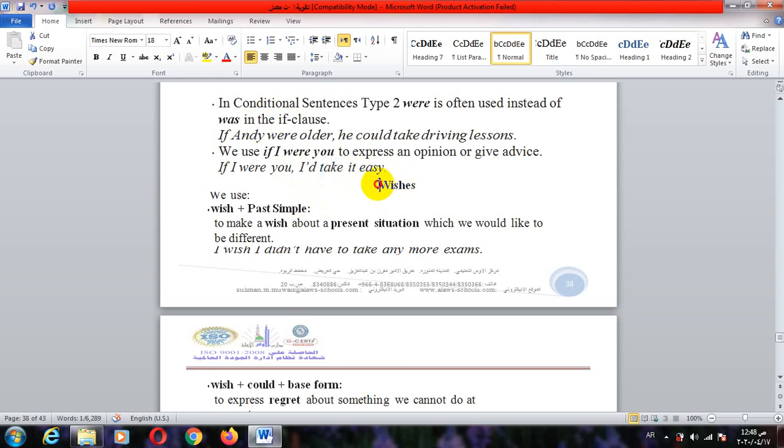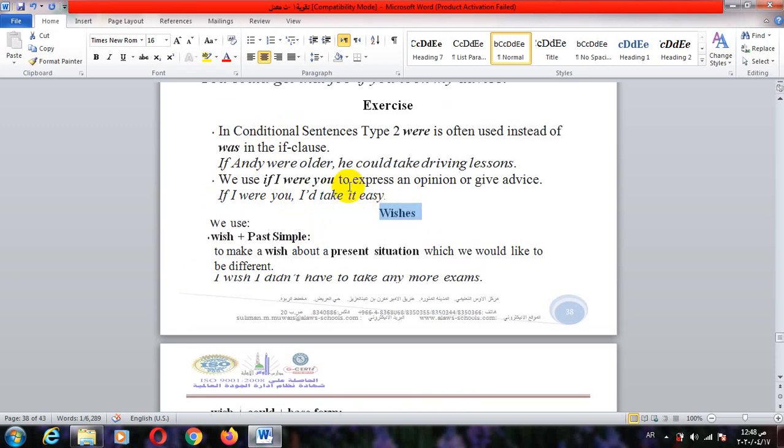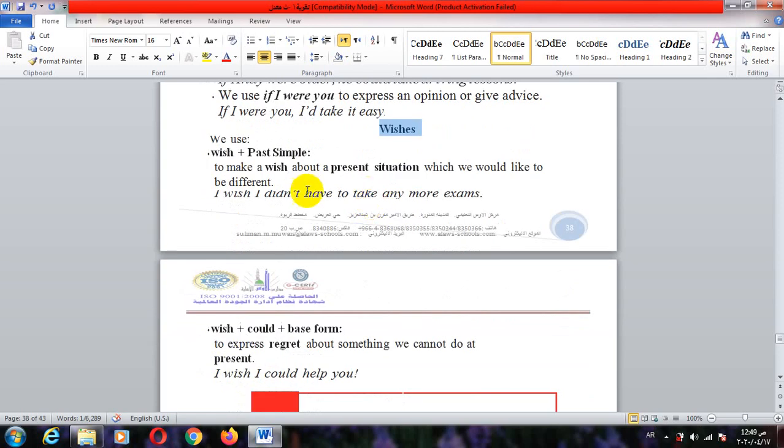Wishes. We will move to another point here in this session. I talk about wishes. When we talk about wishes, we use wish with the past simple to make a wish about the present situation which we would like to be different. If you wish something in the present or in the future, you use wish plus past simple. Look here at the example.